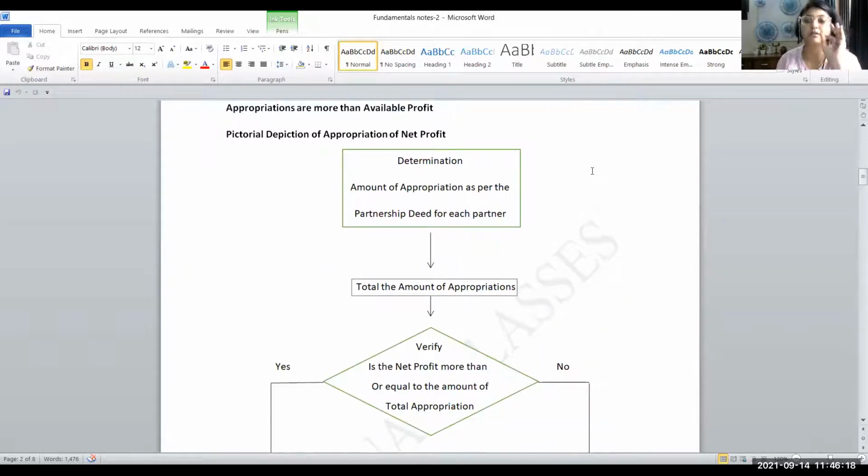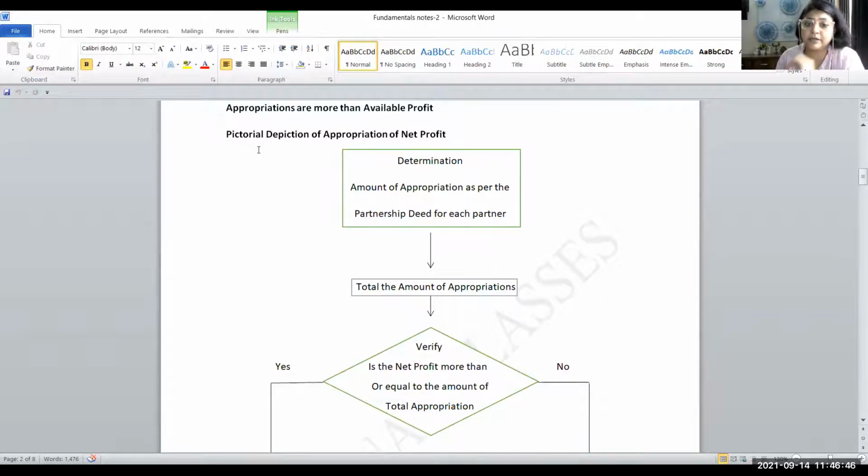Then appropriation is more than available profit. One of the most important topics, I cannot say the only most important topic, is this: when you have less profits available and more has to be distributed. What more has to be distributed? It could be interest on capital, it could be salary, it could be remuneration. There are different cases, and very good questions are given in T.S. Grewal's book. So you have to see the questions from there.